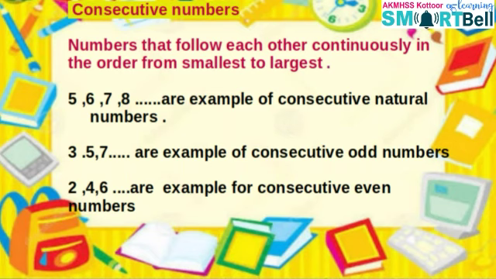What are natural numbers? Yes, we know that 1, 2, 3, etc. are natural numbers. And then, what are consecutive natural numbers? Yes, consecutive numbers means numbers that follow each other continuously in the order from smallest to largest. And here are some examples.